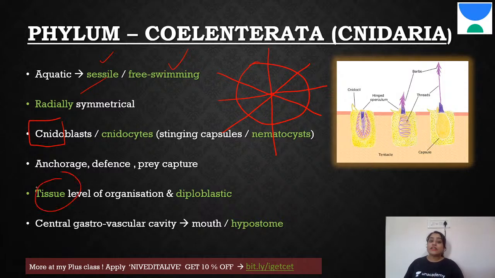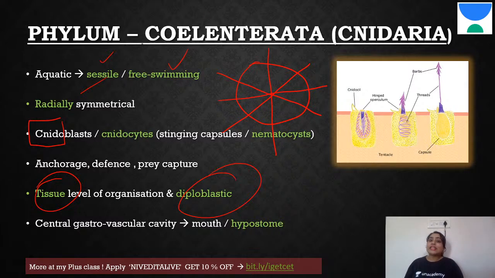Here you see tissue level and diploblastic. If you remember, tissue level means the cell aggregates are formed into tissue, performing one kind of function. And if you remember from my last session, I spoke about diploblasty. Diploblasty means two layers of cells, ectoderm and endoderm. Here one special thing is they have a cavity, same as in Porifera, where it is a water cavity which we call spongocoel. Here we call it the gastrovascular cavity.